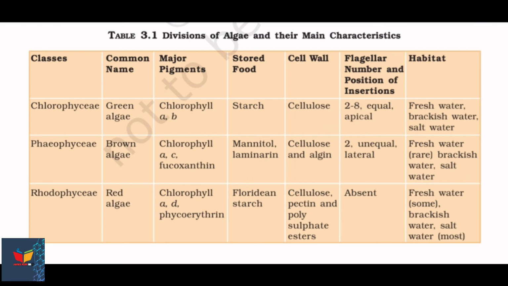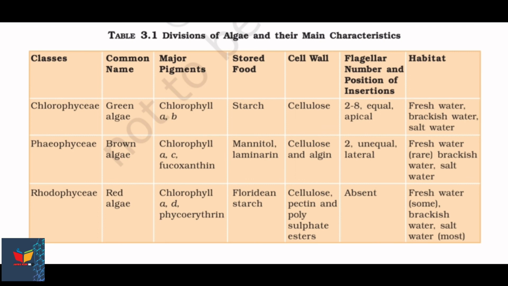Stored food are mannitol and laminarin. Cell wall is made up of cellulose and algin. Flagellar number and position of insertion are 2 unequal lateral flagella. Habitats are freshwater rare, brackish water, salt water.